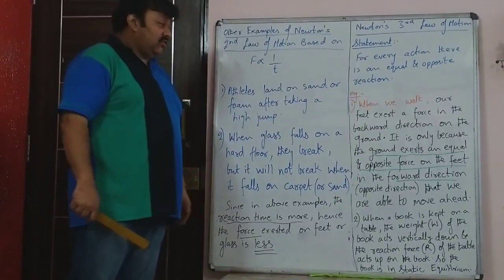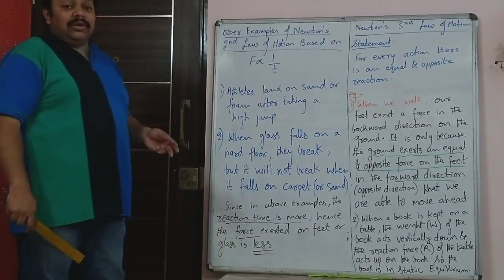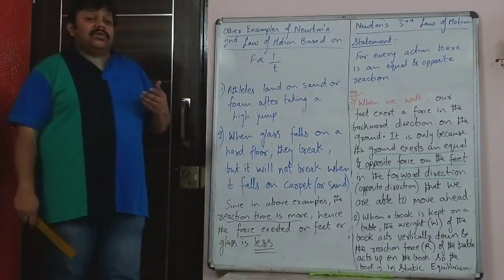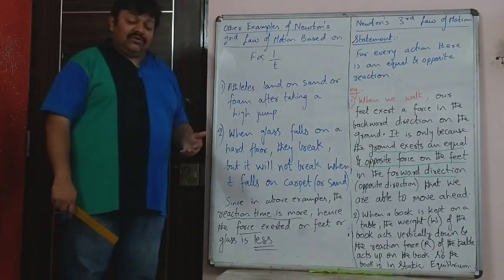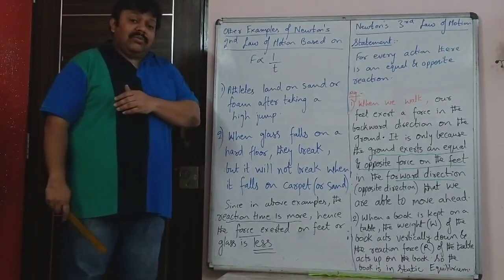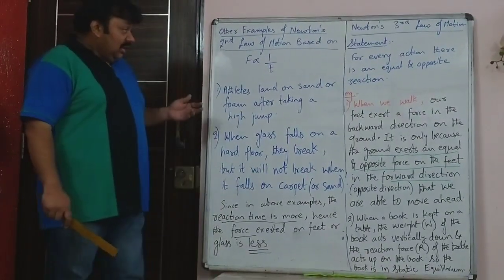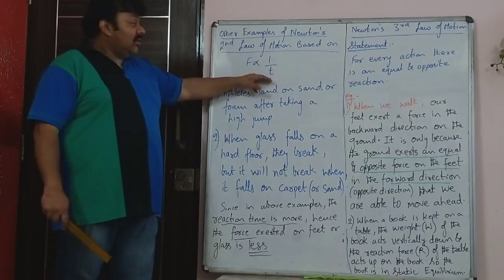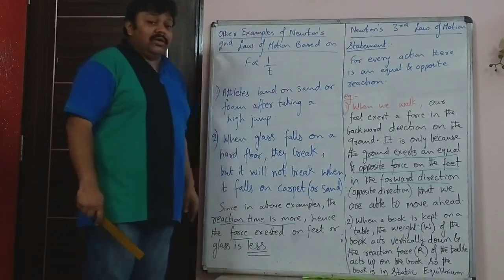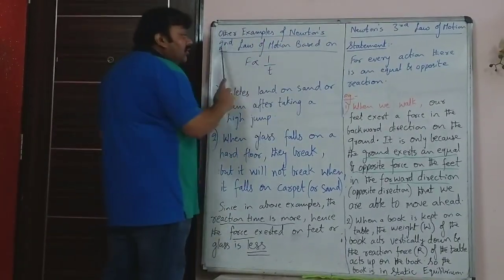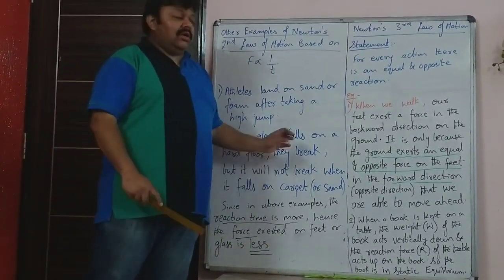This is not the full explanation. You will have to say that when athletes jump on sand or foam, or when the glass falls on a carpet, the reaction time is more. Since the reaction time is more, the force exerted will be less. Why? The same explanation. F is ma, so F is m(v minus u)/t. So force is inversely proportional to time, and therefore, as the reaction time increases, the force will decrease. So these are all examples based on Newton's second law. So in your answer, do mention Newton's second law. Then do mention force is inversely proportional to time. And then after that, explain.